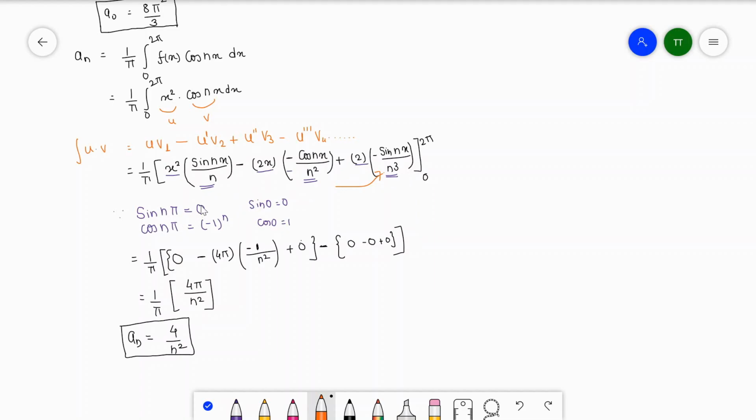We know the value of sine n pi is equal to 0, and cos n pi is equal to minus 1 raised to power n. So we will put the upper limit and lower limit smartly, and we will get some value in the upper limit as well as in the lower limit, and we will have the value of a n, which is equal to 4 upon n square.